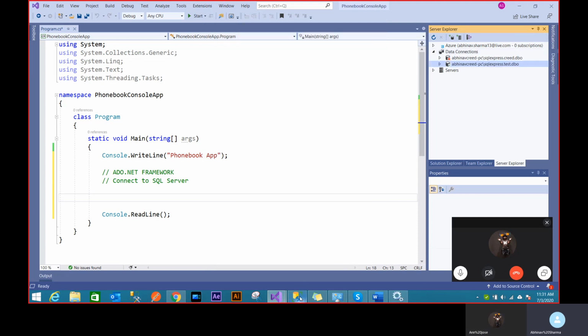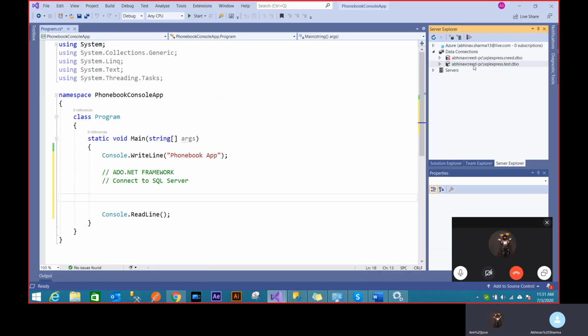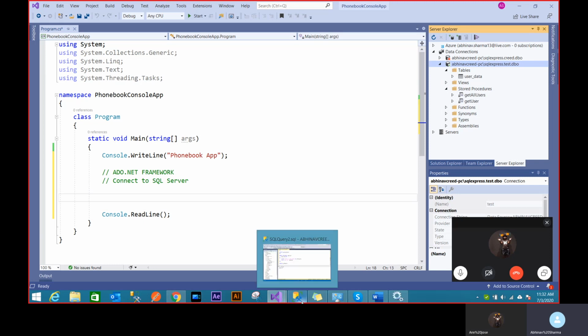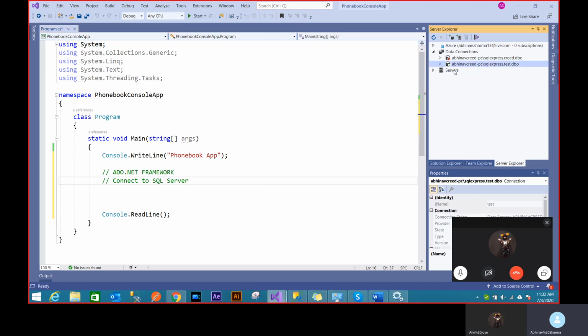So everything that I'm doing in SSMS, I can do in Visual Studio also, because it's connected now. I can just click and get all tables and all stored procedures. You see, it's a very decent view of everything. But generally people don't prefer it, because SSMS is a better tool to actually work on a database, and Visual Studio is a tool to work on C# code. But just to get that connection string faster, we do that.